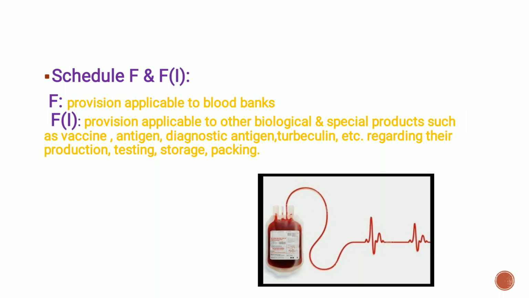The next schedules are Schedule F and Schedule F1. Schedule F is the provision applicable to the blood banks. Schedule F1 is the provision applicable to other biological and special products such as vaccines, antigen, diagnostic antigen, tuberculin, etc., regarding their production, testing, storage and packaging. This is all about Schedule F and F1.